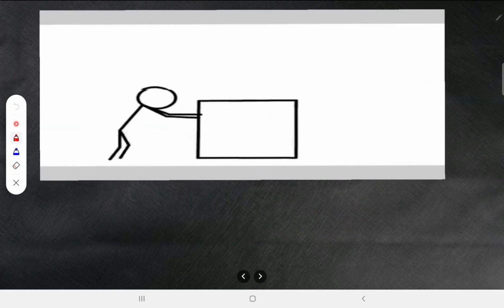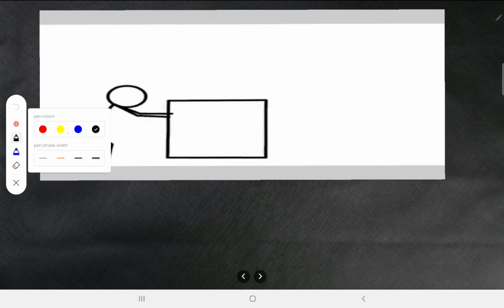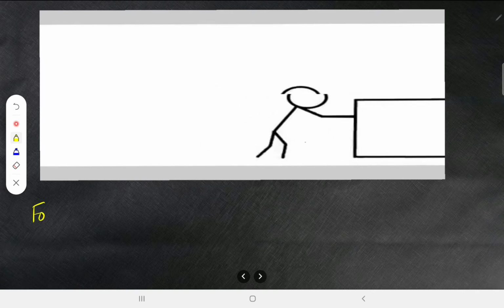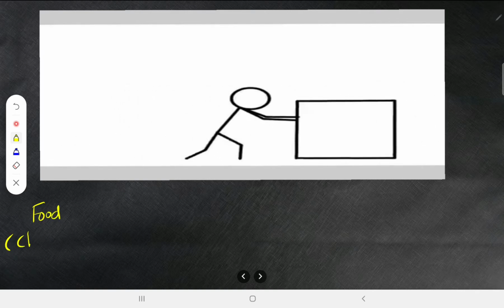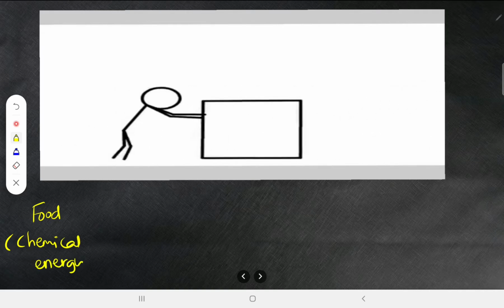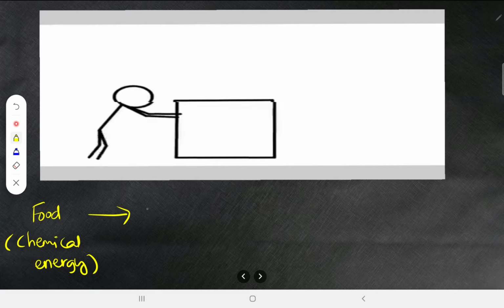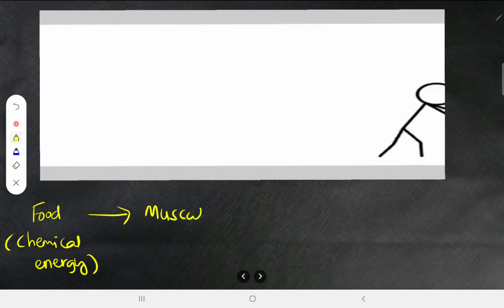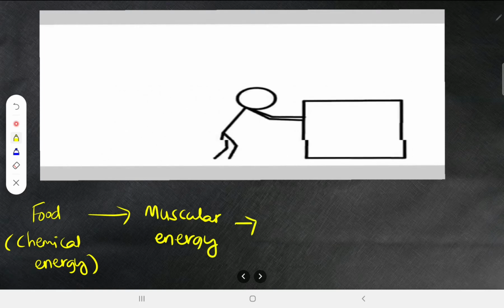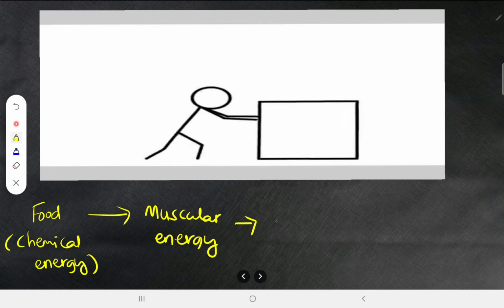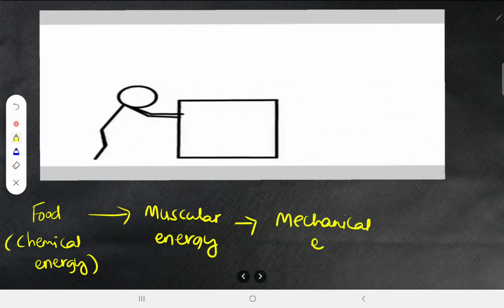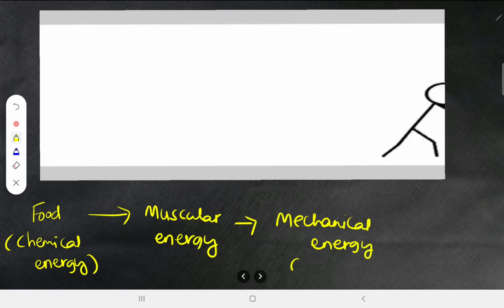Now here this boy is trying to take this block forward, right? Definitely he must have eaten food, right? So food means what kind of energy is it? Don't you think it is chemical energy? You can also call it biochemical energy. All right, when he eats it, his muscles are developed. His muscles are developed means it is muscular energy. Now by using that muscular energy, he is pushing this block, so don't you think it is converted into mechanical energy? Definitely the special type of mechanical energy here is kinetic energy.